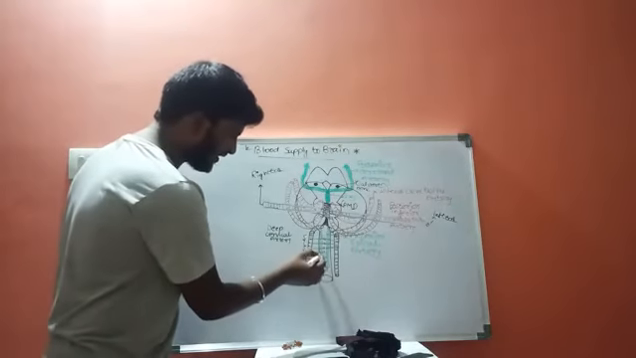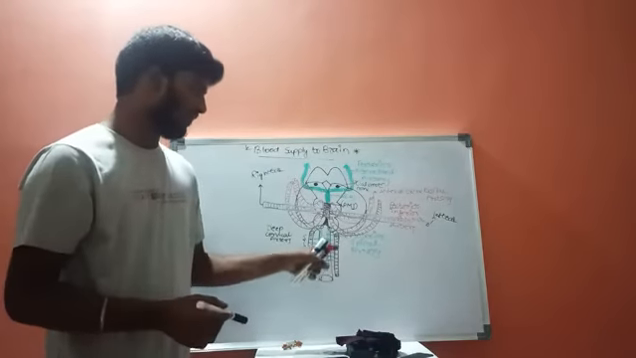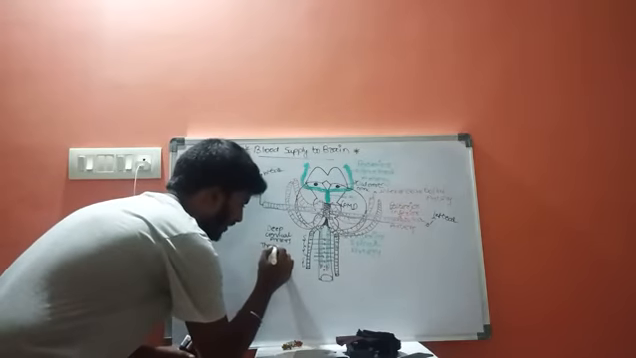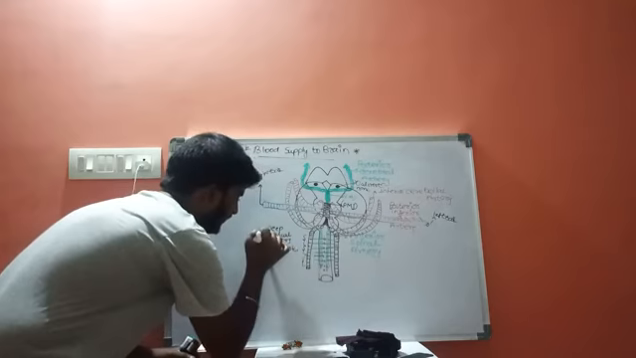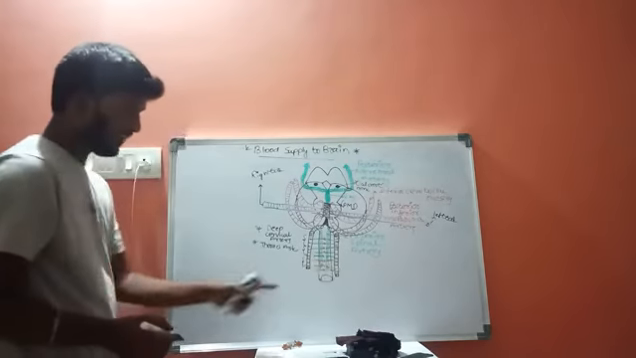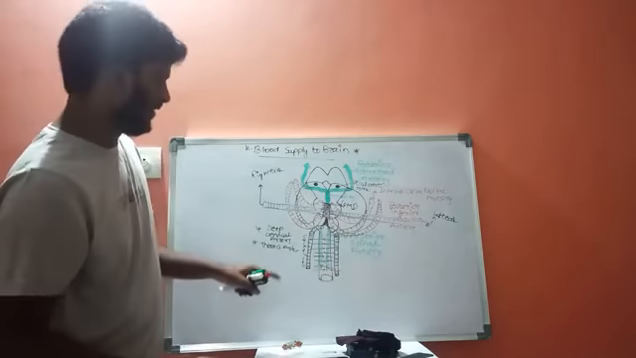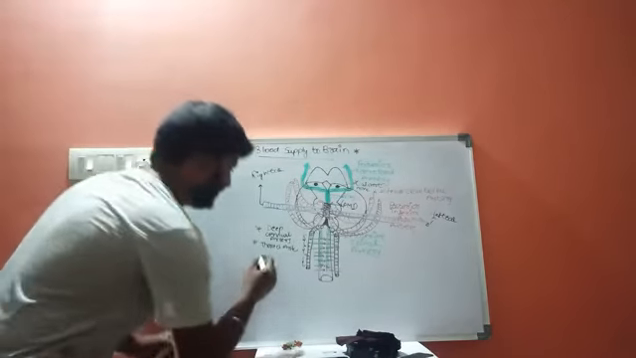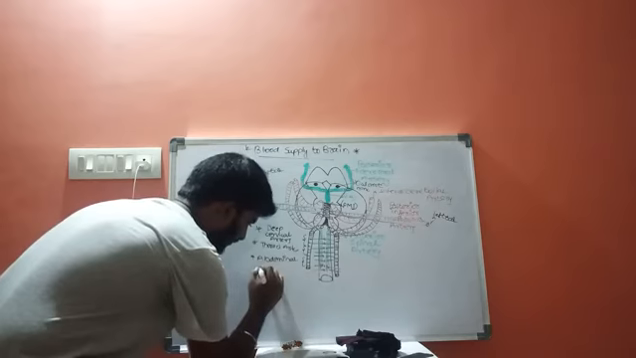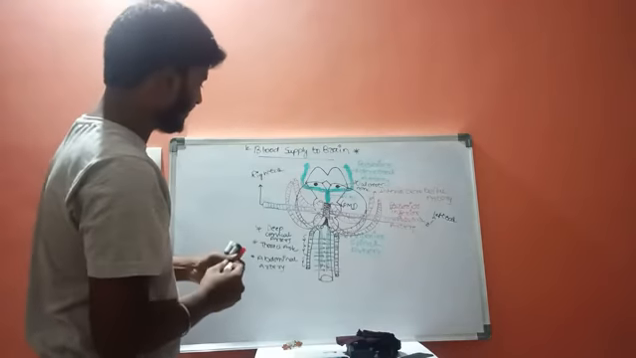The next type of arteries, which transfer blood towards the thorax, are called thoracic arteries. And the last type of arteries, which transfer blood to the abdomen, are called abdominal arteries. These are abdominal arteries.